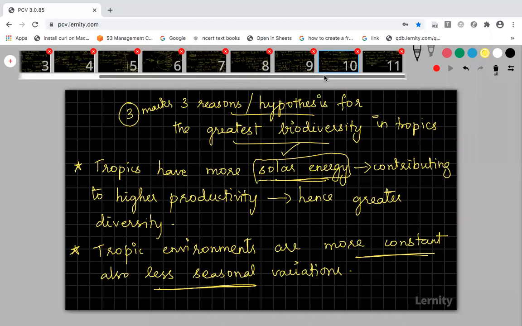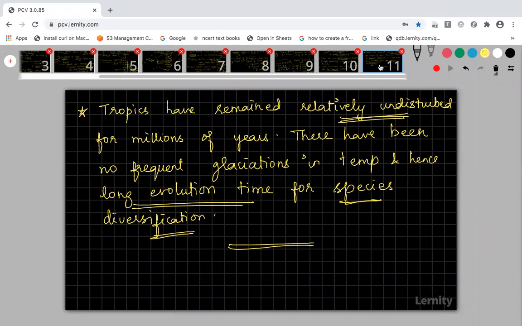That's what you are going to study in extinction. Extinction not only occurs because of anthropogenic activity, not only because of human activities. Sometimes due to natural calamities, natural extinction also occurs. I will tell you the reasons behind the extinction of organisms under that topic.